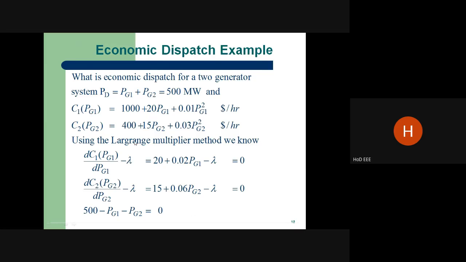That means the cost characteristic is C plus Bx plus Ax squared, isn't it? The B value should be the deciding factor for the incremental cost. It is very, very important.